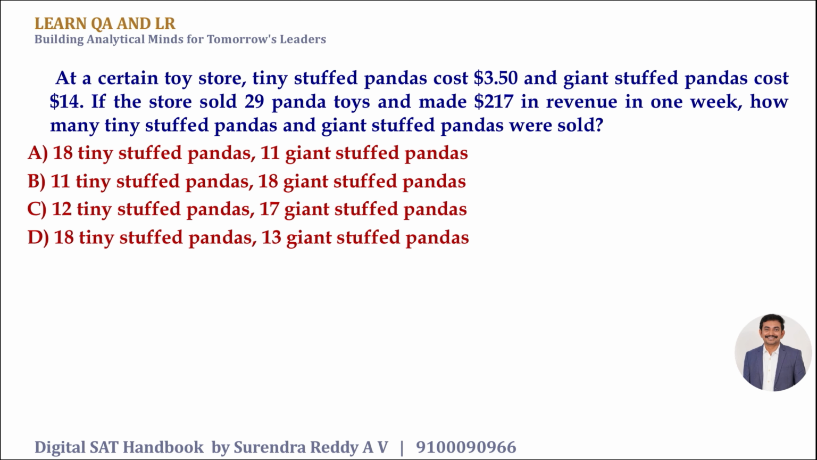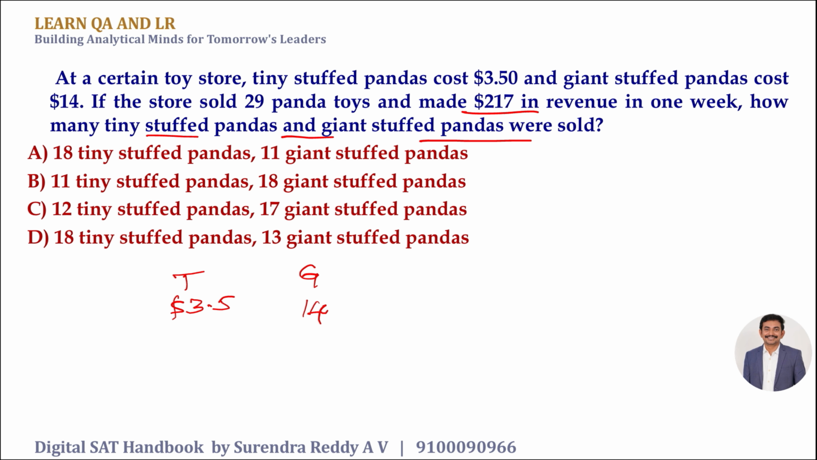Okay, let's do one more word problem, how to solve it. At a certain toy store, tiny stuffed pandas cost $3.5 each and giant stuffed pandas cost $14 each. If a store has 29 pandas in total and made $217 in revenue in 1 week, how many tiny stuffed and how many giant stuffed pandas were sold? Some of the times SAT may ask you to form equations and some of the times it may expect you to solve and get a number like this. So I'm trying to teach you both ways here.